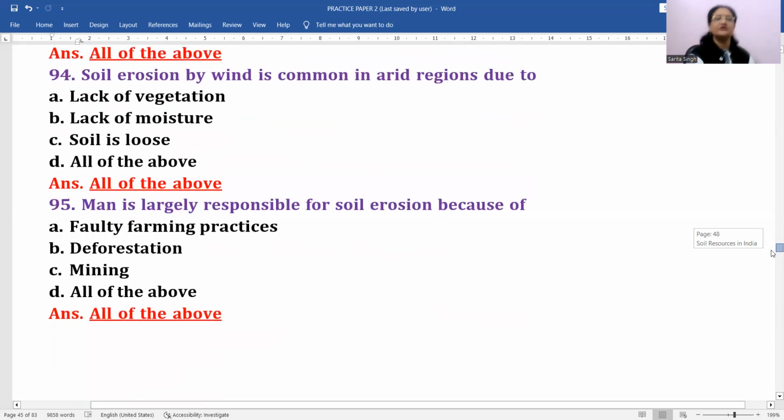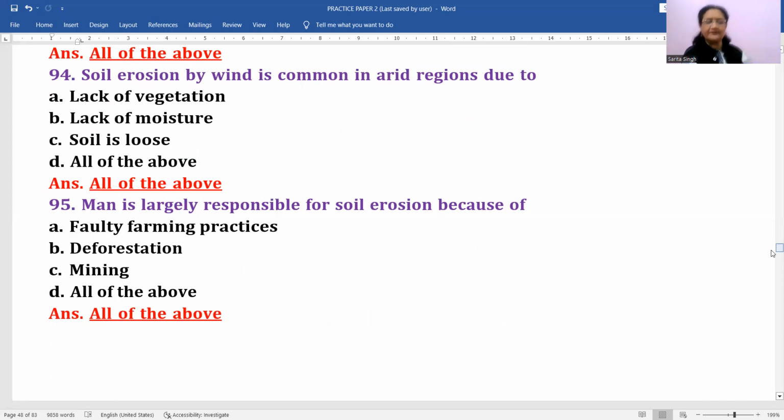Okay. Then soil erosion by wind is common in arid regions due to, इसका reason क्या हो सकता है? Due to lack of vegetation, number one, correct option. Number two, lack of moisture. Yes, this is also correct. And soil is loose. I think all the three options are correct, right? And that makes actually वहां पर क्योंकि moisture कम है, तो water is not the main agent of erosion.